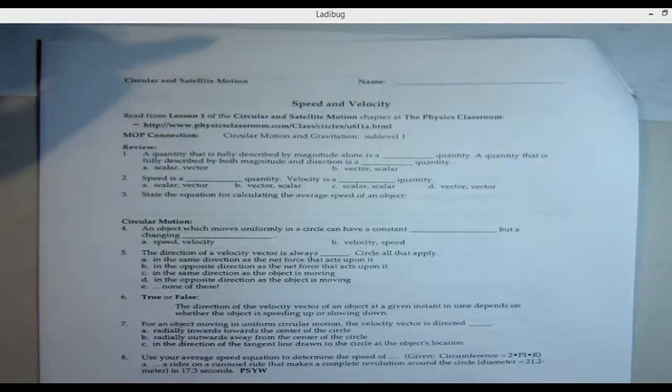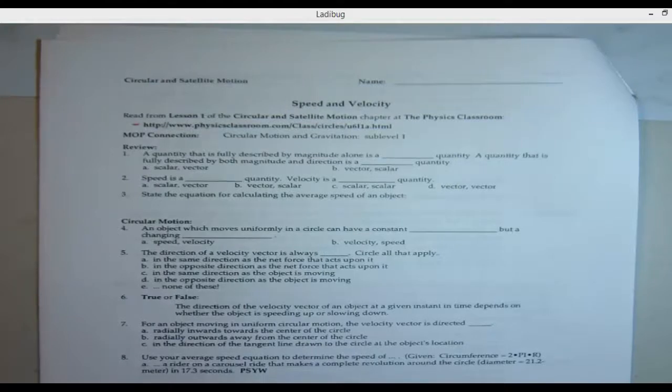So speed and velocity. All right, number one, it is a review, so technically you should know a lot of this stuff. A quantity that is fully described by magnitude alone is a blank quantity. So let's go over these terms first. Magnitude just means a raw number to describe something. A scalar is very similar, a raw number to describe something on a number scale.